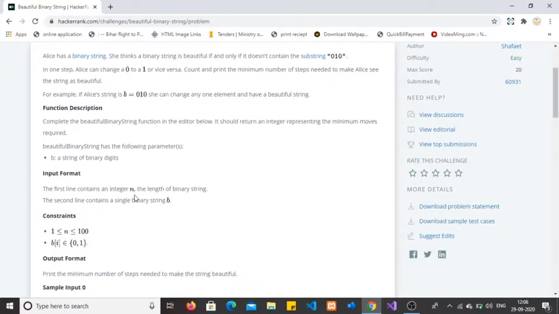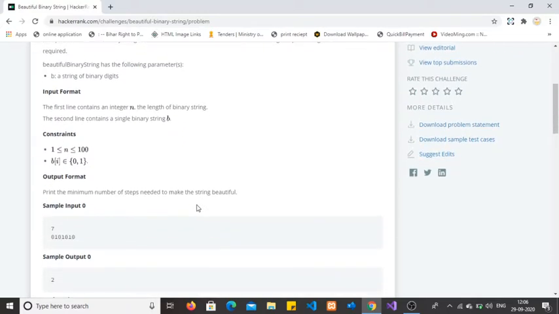Okay, let's understand this input format. The first line contains an integer n, the length of the binary string. The second line contains a single binary string b. First input is the length of the string and the second input is the string itself. The length of the string will be more than 1 and less than or equal to 100, and the string will be only 0 and 1.